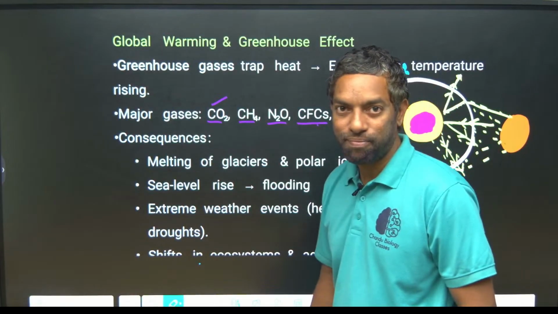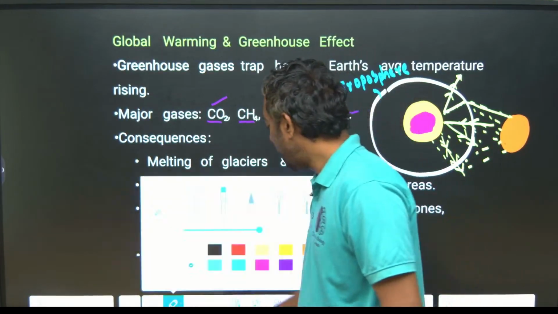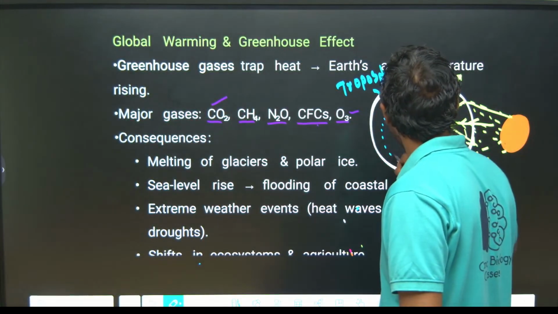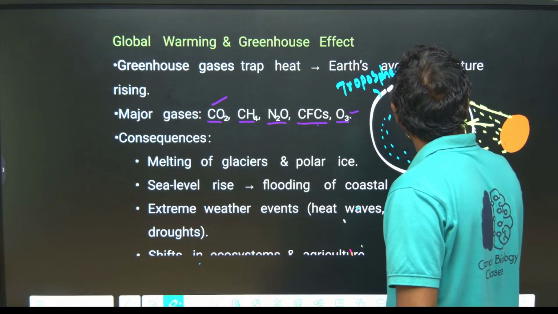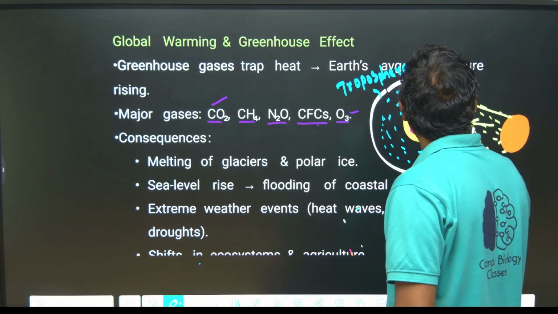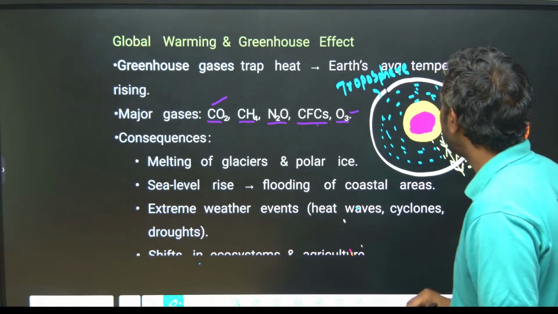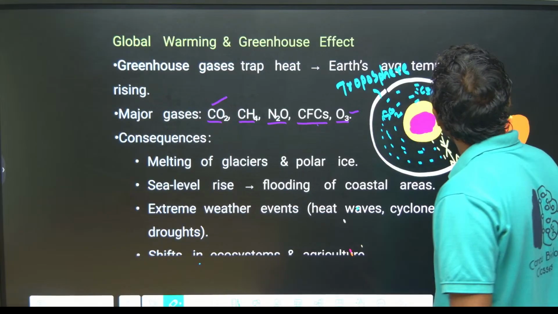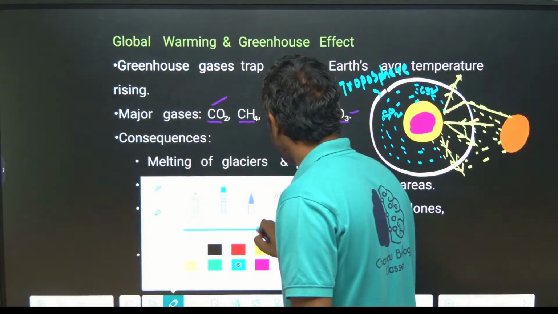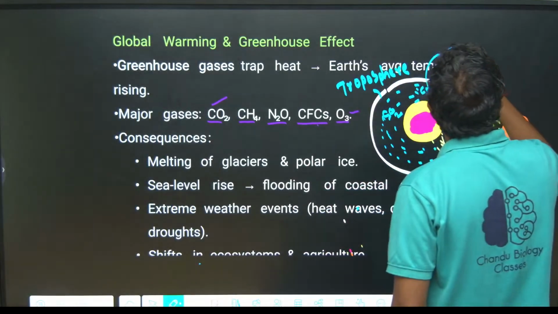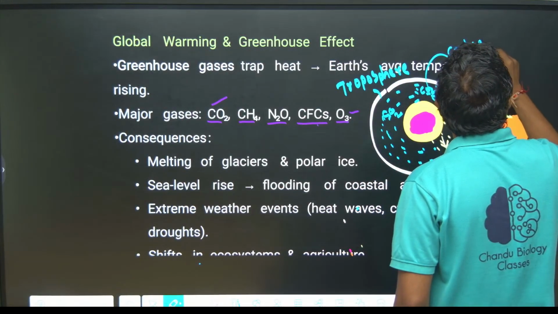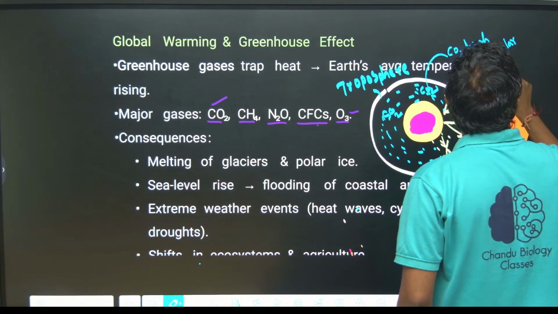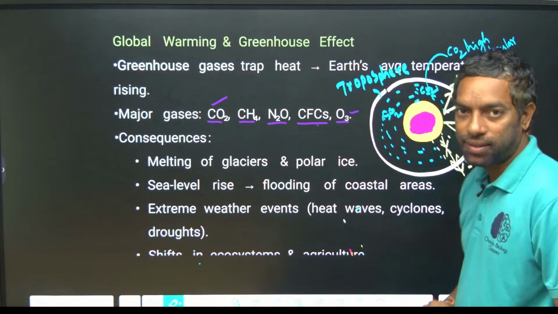If we release gases like CO2, this is the CO2. If we release more CO2 or any gases, CO2 is a high molecular weight gas.